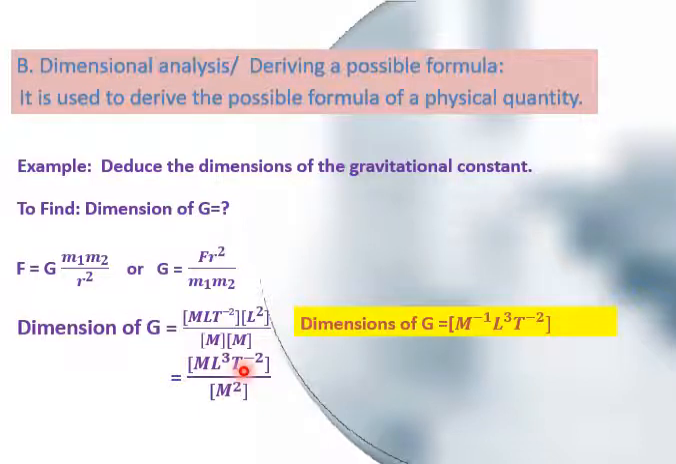So cancel out this M with this M power 2. We are left with M minus 1 L cube T minus 2. So this is the dimension of the gravitational constant G. So it is basically the way to deduce dimensions or to derive the possible formula.